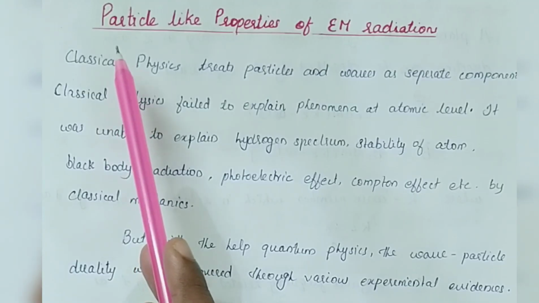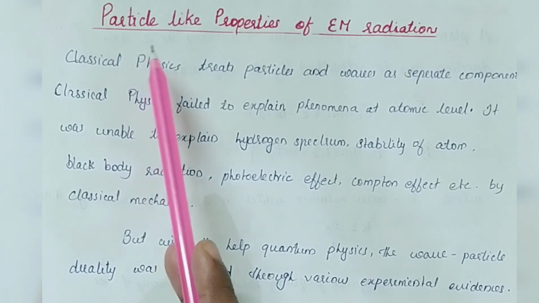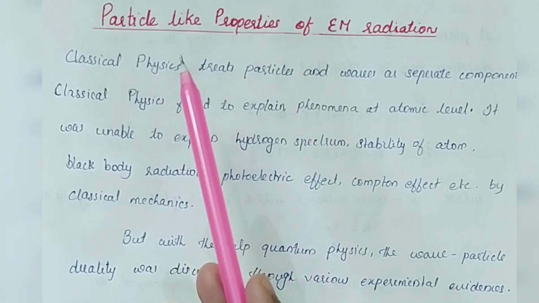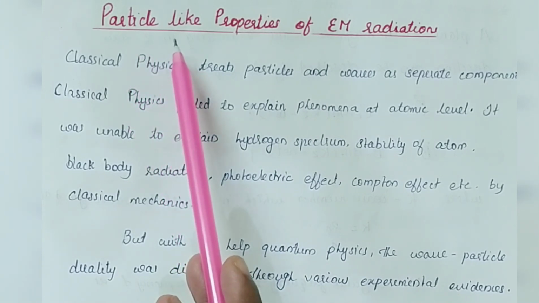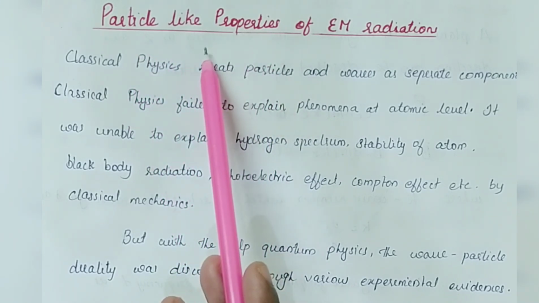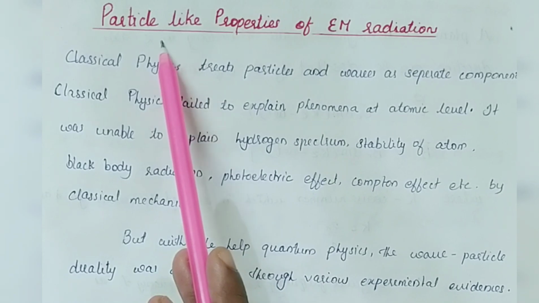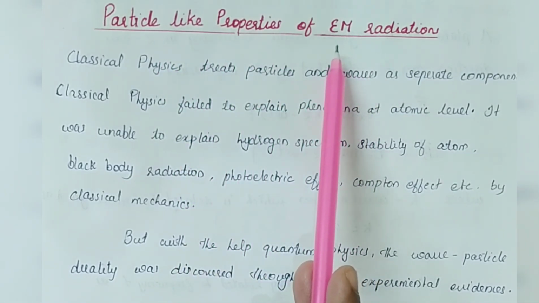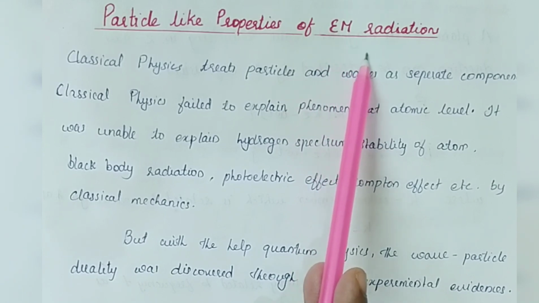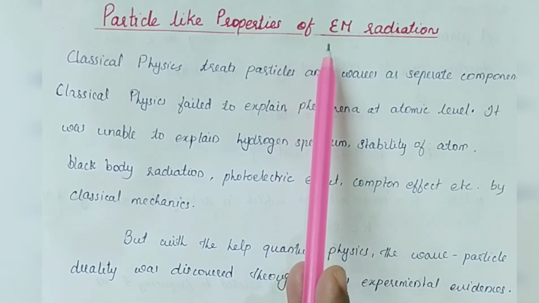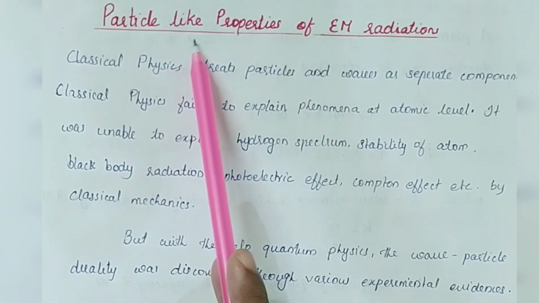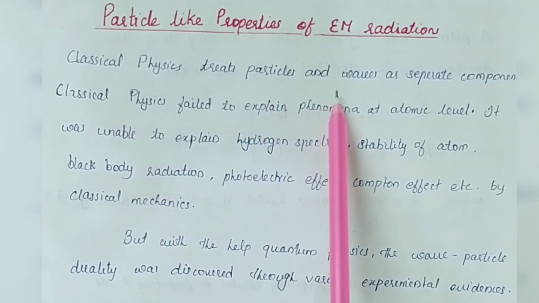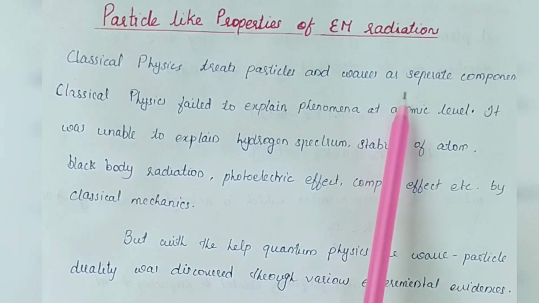Hello everyone. We are going to begin the chapter Particle-like Properties of EM Radiations from Quantum Mechanics. As the title of the chapter itself says, here we are going to discuss the particle nature of EM radiation. And we all know that EM radiations are waves, and of those waves the particle nature is going to be discussed. In classical physics, particles and waves were treated as separate components.